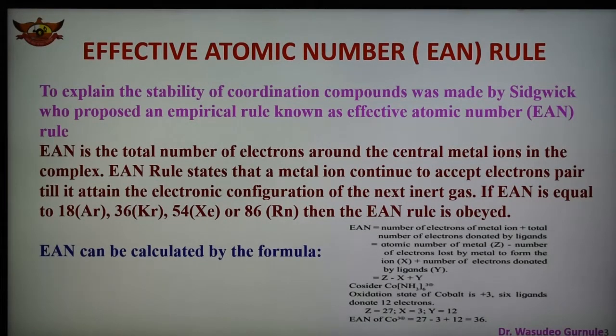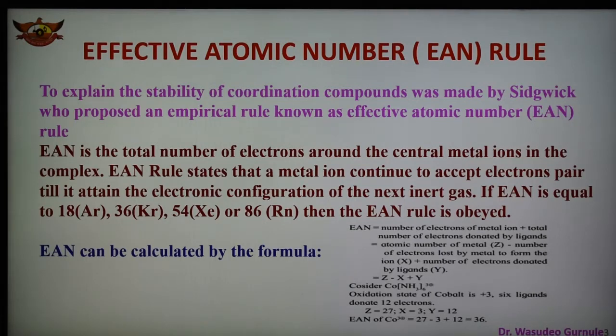This concept was given by Sidgwick. The effective atomic number is the total number of electrons associated with the metal atom after complex formation. In the case of many metal atoms, the effective atomic number is the atomic number of the next inert gas. In some cases it may be 1 or 2 units less or more.